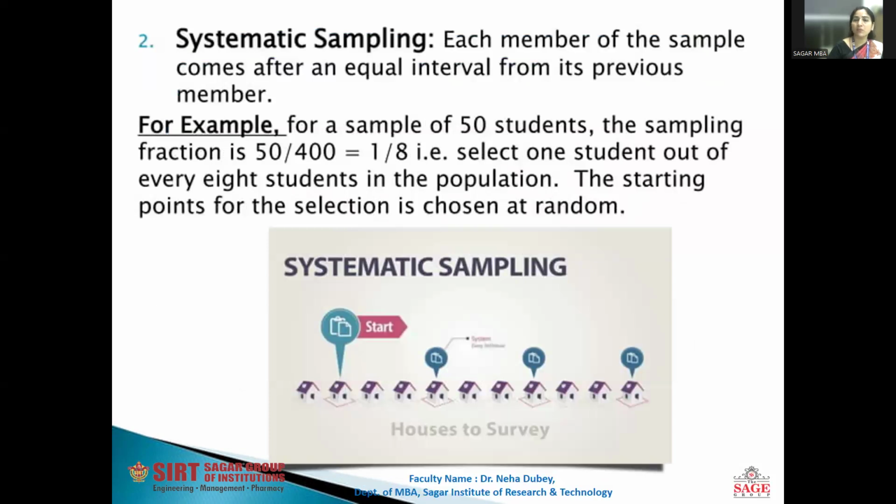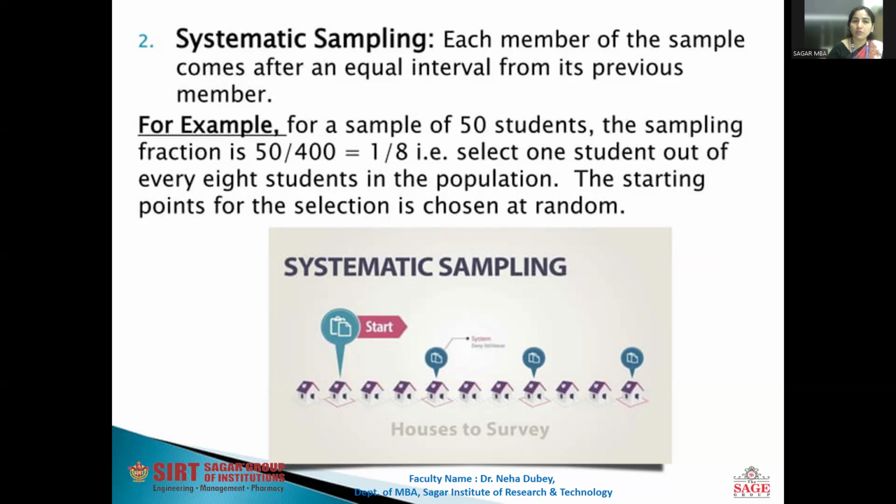Now, what is systematic sampling? Each member of the sample comes after an equal interval from its previous member. For example, for a sample of 50 students, what is the sampling fraction? The sample is 50 and the total population is 400, so 1 by 8 is my fraction. So every 8th student gets a chance to be selected in my systematic sample.